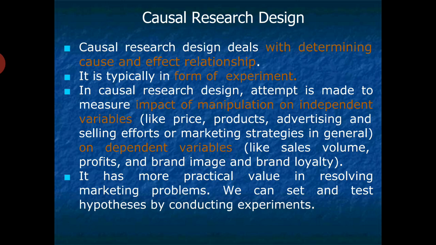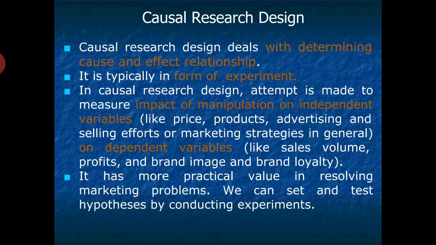Two variables are required for this particular study, because it is cause and effect. How much effect one variable has on another variable, positive or negative, to what extent the effects occur, this study is called the causal research study. And for this, the research design which is followed is causal research design.